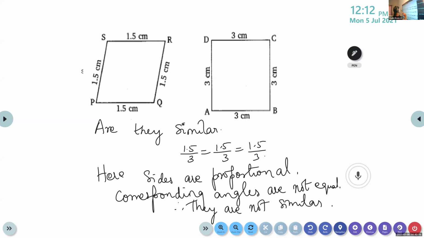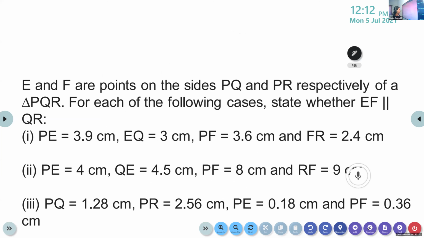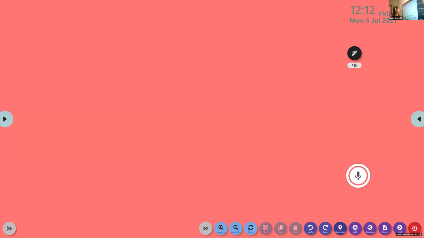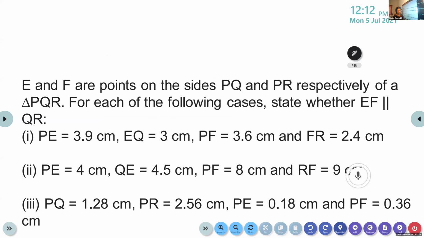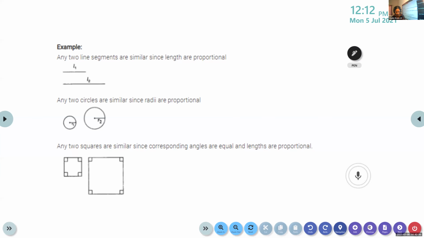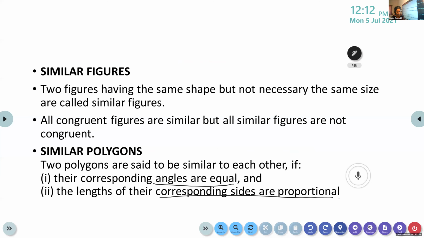Now look at the next question. I'll draw two figures. Tell me whether they are similar or not similar. Identify whether they are similar or not. Write the question. Again, a similar question only. Write down: Are the figures similar?